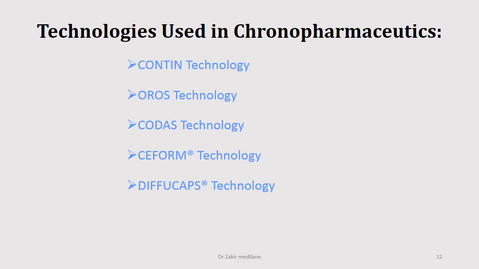Next we are going for Oros technology. What is this Oros technology? So in this technology also we can use the osmotic agent to provide the pre-programmed controlled drug delivery. We can observe here a matrix based system, especially the Oros technology. In this Oros, the delay pull system is going to be observed, also known as controlled onset extended release, COER. Controlled onset extended release was used to design the Covera-HS, a novel antihypertensive product. This enables the delayed overnight release of, for example, the drug verapamil, which prevents the surge in BP in the morning.